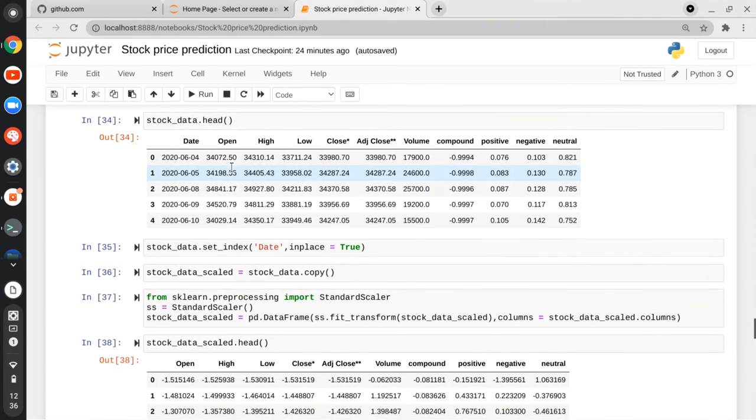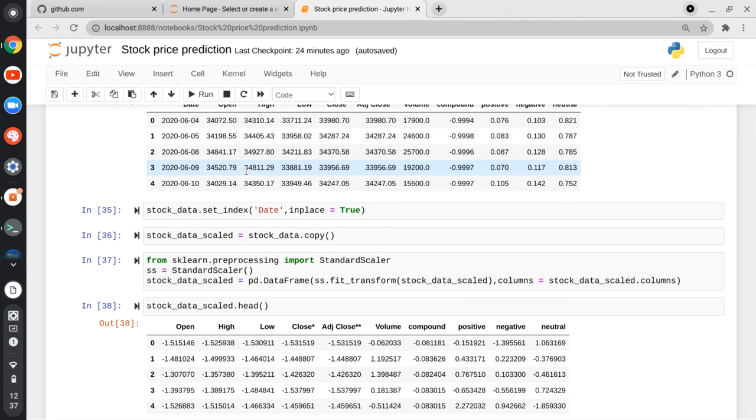Because the opening price, high, low price, closing price are in thousands, and you see these positive, negative are in points. So I don't want that, and for that I am scaling them into a single scale.